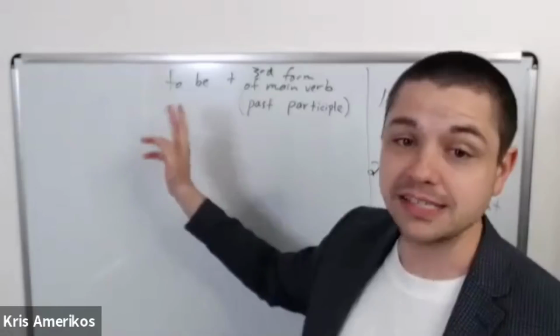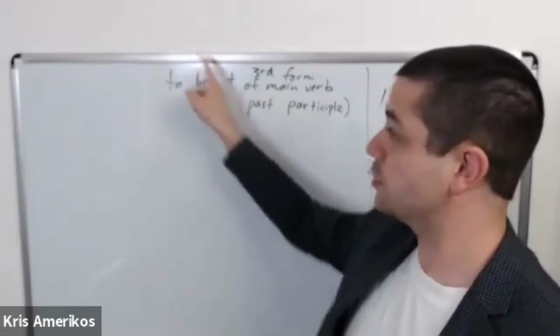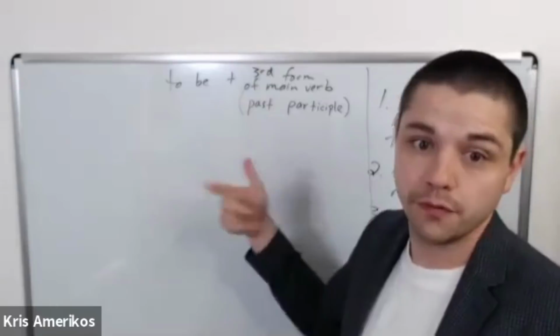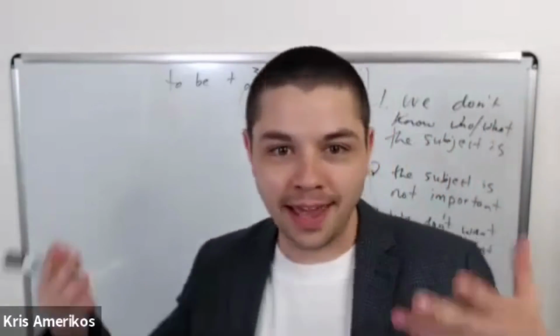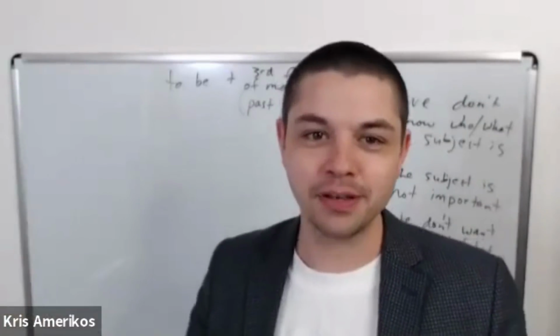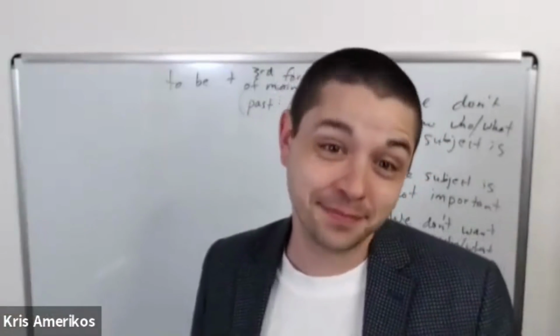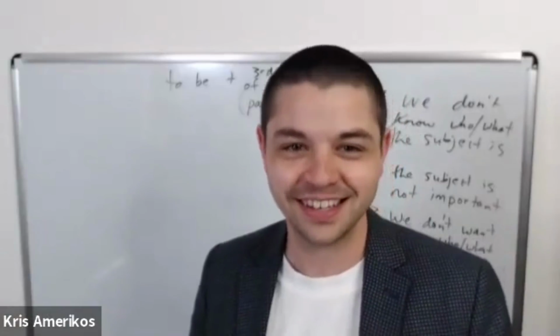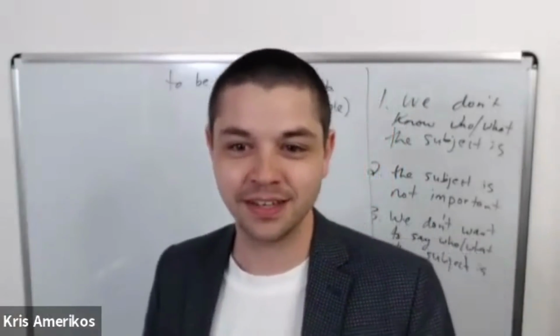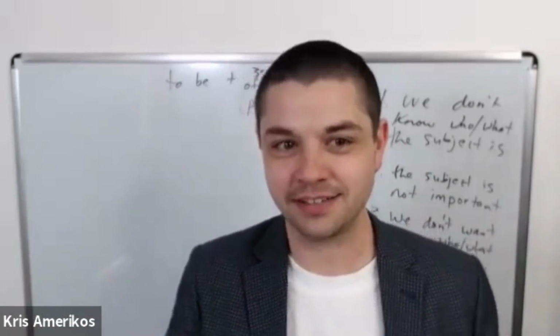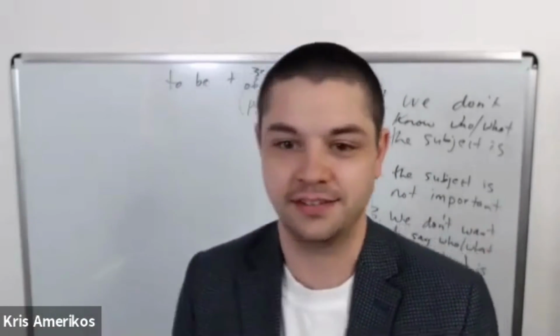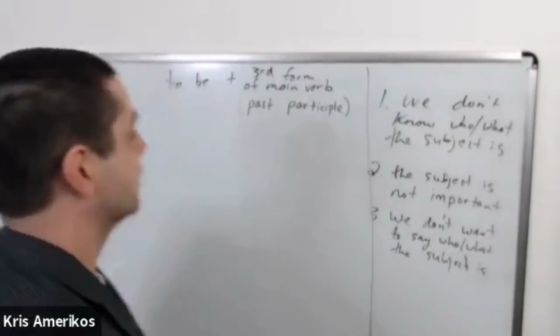So when we make passive voice, we use the verb to be, and then we use this form of the main verb. So what happened to my cake? Where's my cake? What happened? It was eaten. Somebody ate the cake. Somebody ate it. It was eaten. Right?